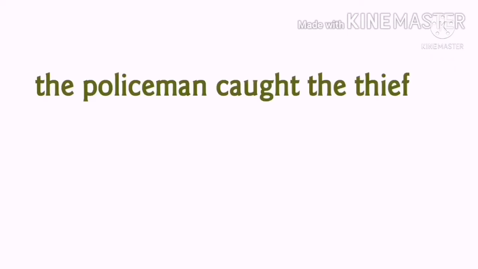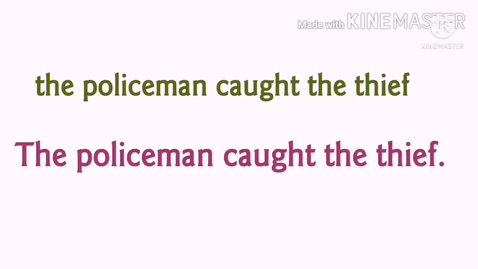Now let's see a sentence. You have to find out the errors in that sentence. Let's see the first sentence. The policeman caught the thief. Do you feel any errors in the sentence? Yes, the sentence should start with a capital letter and at the end there should be a full stop.